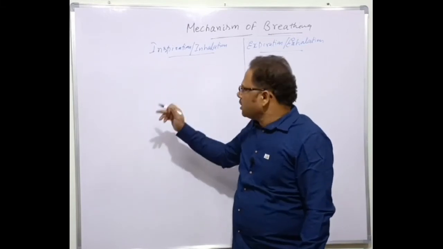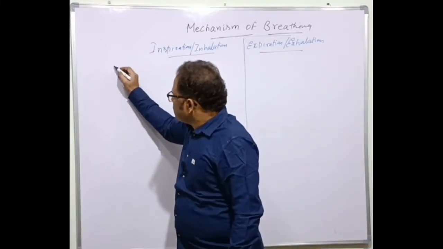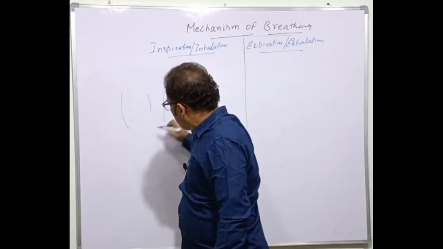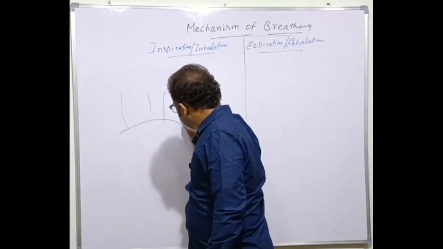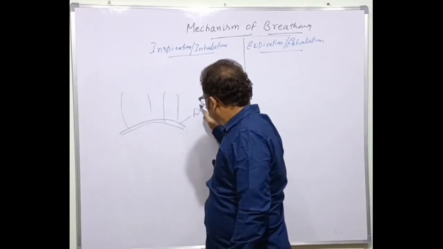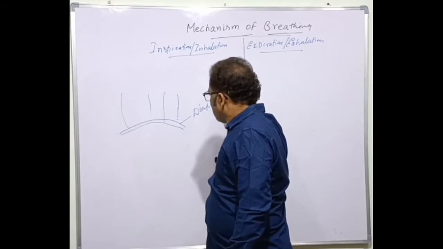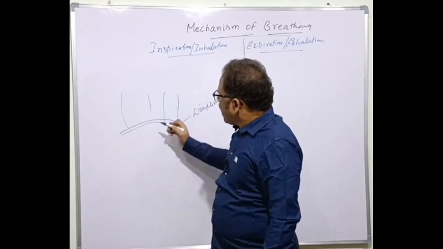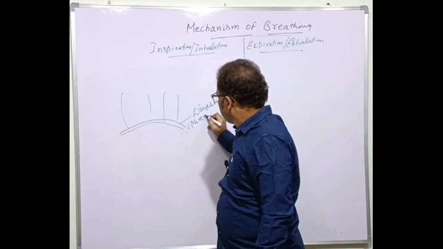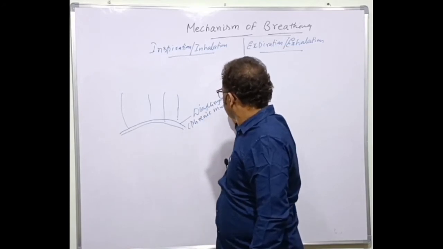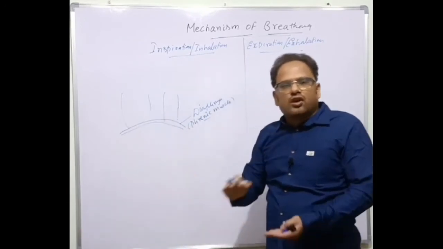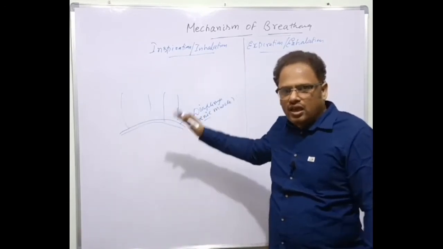First of all, the phrenic muscles of the diaphragm. How is the diaphragm? Here are the lungs, for example. Here I'm not drawing the total lungs diagram. This is the diaphragm. It's a dome-shaped structure, and this contains which muscles? Phrenic muscles. What is the property of muscles? They contract. So the phrenic muscles contract here.